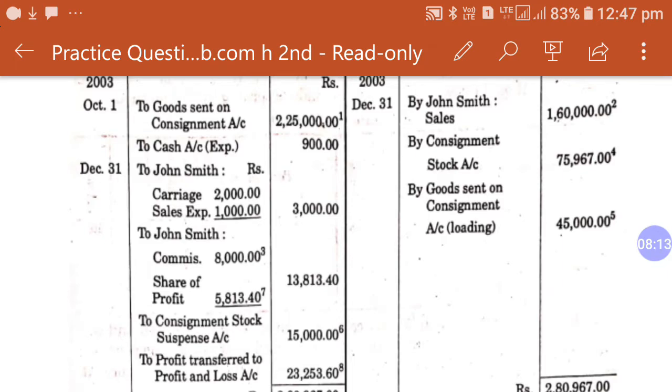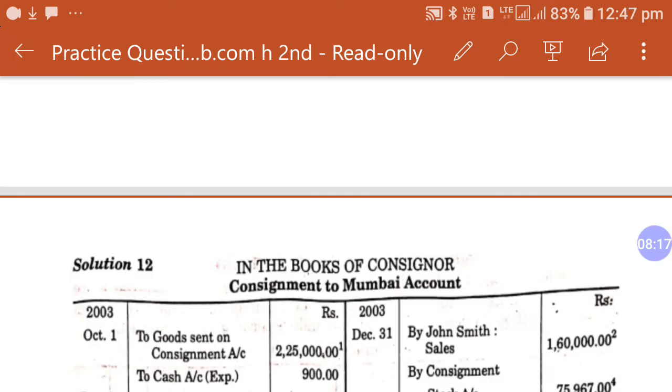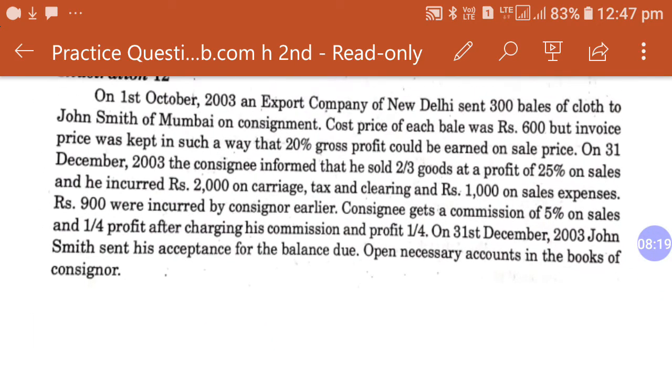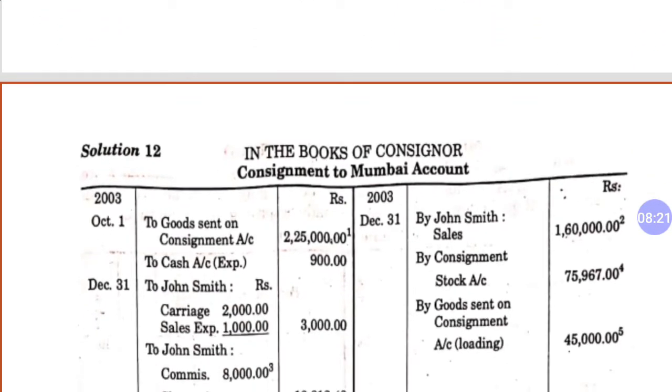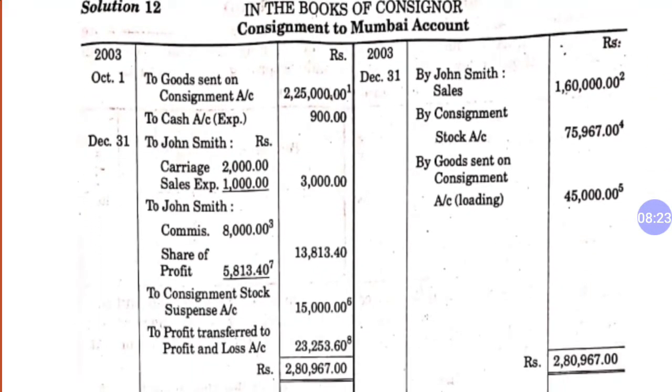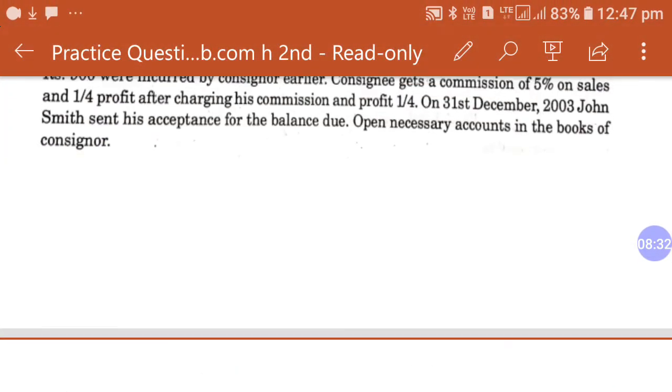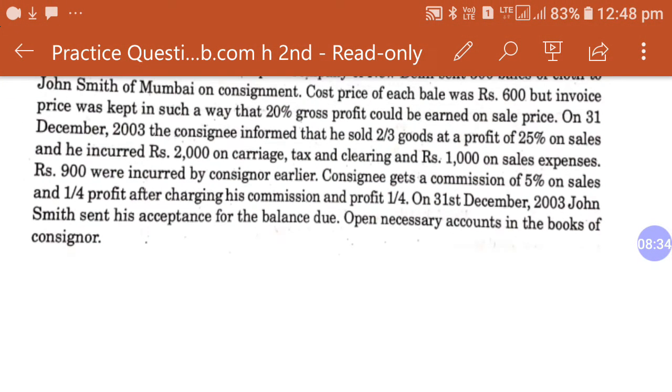Okay. Now we come to the commission done, and one more thing which remains. This is our share of profit. This is 5813. How does it come? This is a very important part. So my dear student, you will have to calculate, because the line of the question is that he is entitled to get 1/4 profit after charging his commission and profit also. Okay. So 1/4 profit means 25% profit.